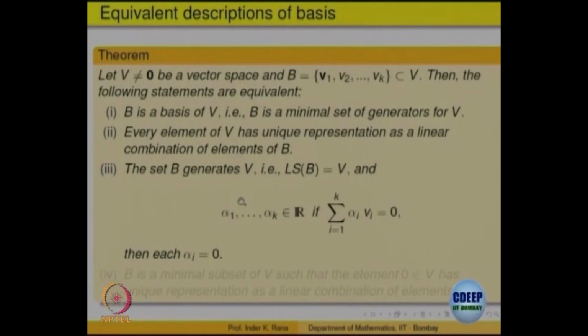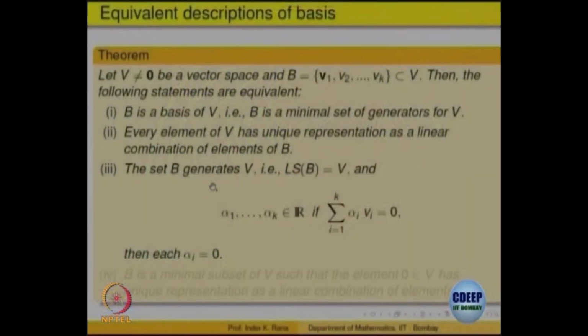2 implies 3, because if we assume every element has got a unique representation, and if there is such a representation that sigma alpha I V I, I equal to 0, the right hand side 0 is equal to 0 into V I summation. So, what will uniqueness say? Uniqueness will say that each alpha I must be equal to 0.